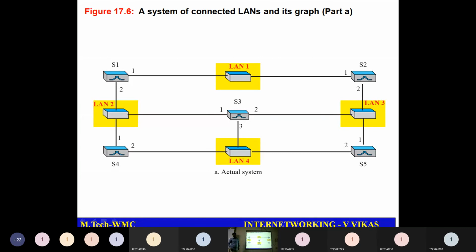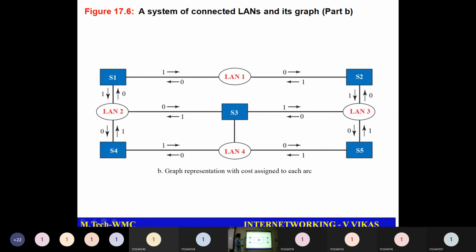We need to come up with one shortest path. For each node, if I have to go from the switch, we will come up with the shortest path so that flooding and looping can be eliminated. You will have to come up with a path like that.